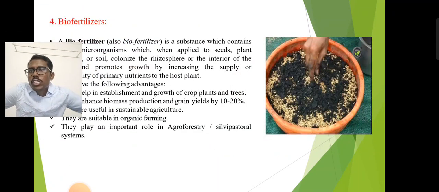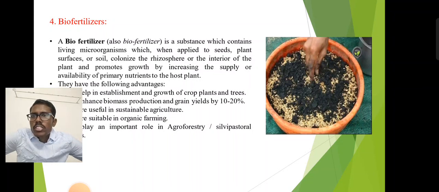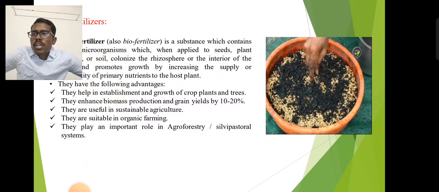Next one is biofertilizer. A biofertilizer is a substance which contains living organisms, which when applied to seeds, plant surfaces or soil, colonize the rhizosphere or the interior of the plants and promote growth by increasing the supply and availability of primary nutrients to the host plant. They have the following advantages. They help in the establishment of good crops and growth of plants and trees. They increase biomass production and grain yields by 10 to 20%. They are useful in sustainable agriculture and sustainable organic farming. They play an important role in agroforestry and silvopastoral systems.